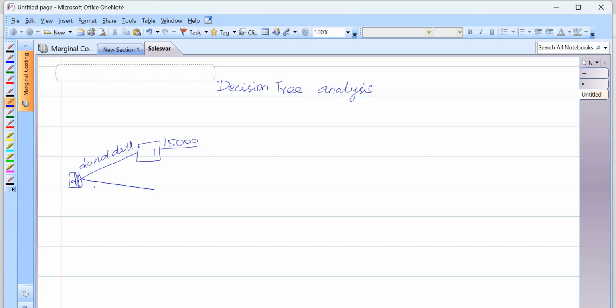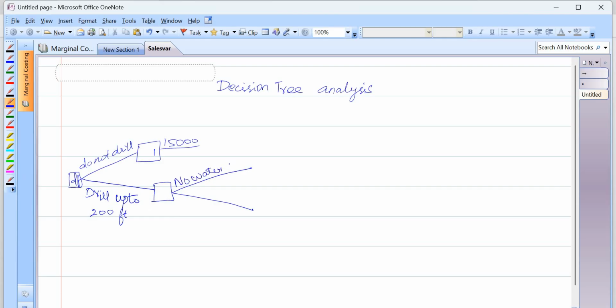So if I drill up to 200 feet, either I get water or I may not get water. So no water, for this there is a 30% chance. So water, there is a 70% chance. If I am getting water, my decision is ending over here. So what is the amount I am spending here for 200 feet at 50 rupees? That is 10,000 I am spending at this point.